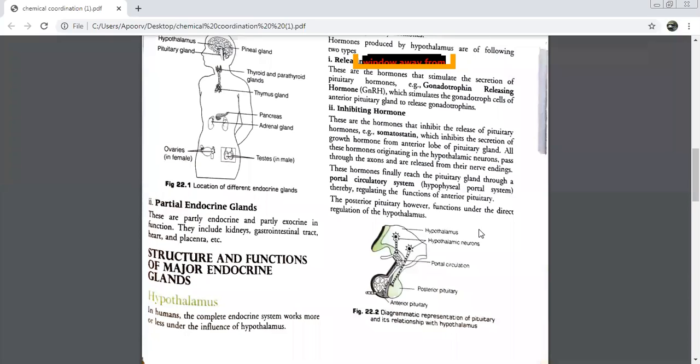Inhibiting hormones. The second category of hormones that we are going to study is inhibiting hormones. These are the hormones which inhibit the release of pituitary hormones. देखो बेटा, inhibit means रोक देना. The first category of hormones were motivating the pituitary to produce more hormones. But these hormones, they will inhibit the release of pituitary hormones. कम करेंगे release of pituitary hormone.